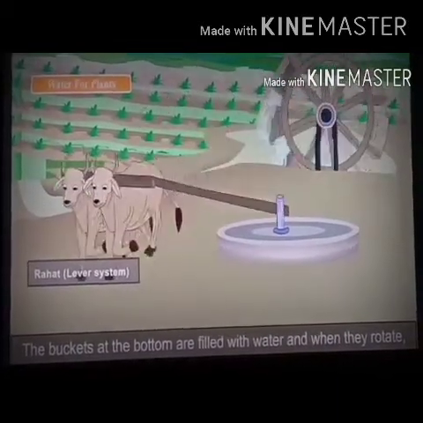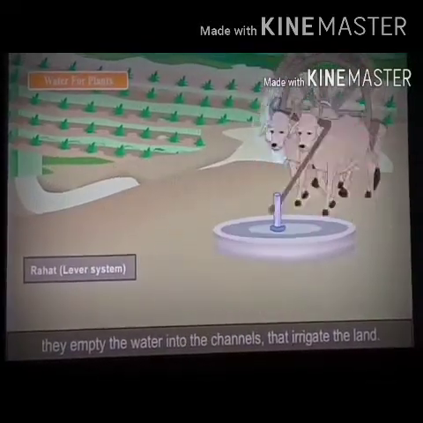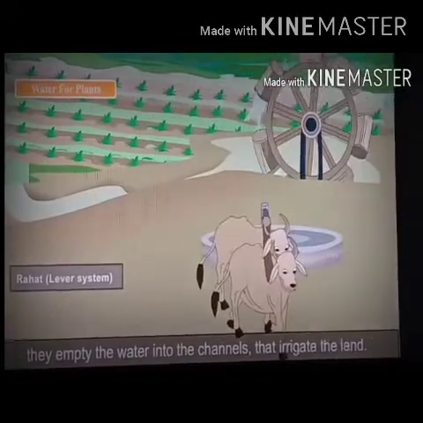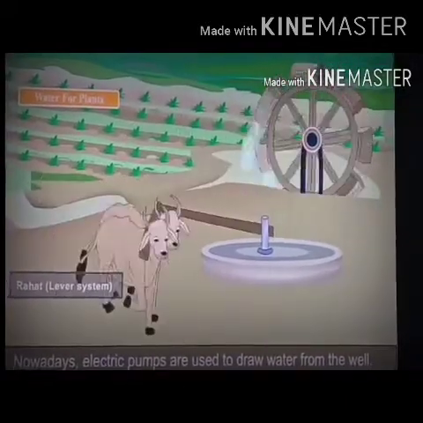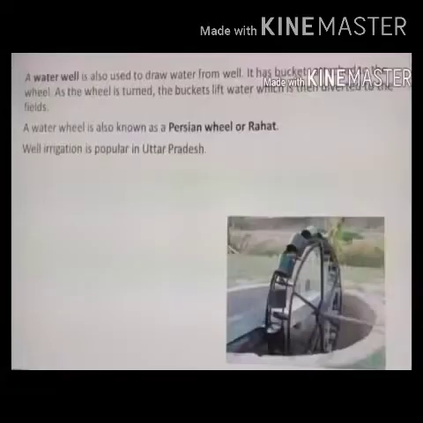The buckets at the bottom are filled with water, and when they rotate, they empty the water into the channel that irrigates the land. Nowadays, electric pumps are used to draw water from the well, but in some areas, people are still using it.